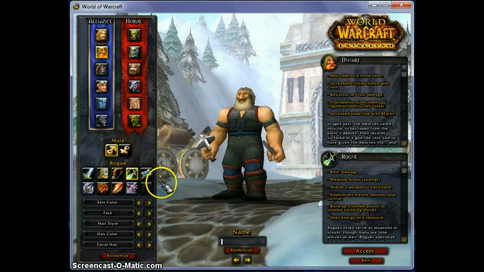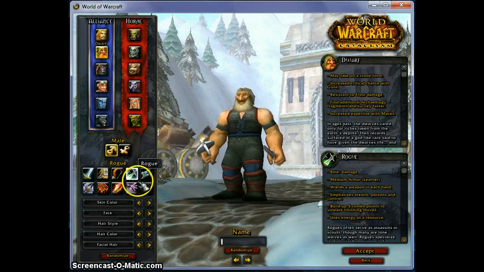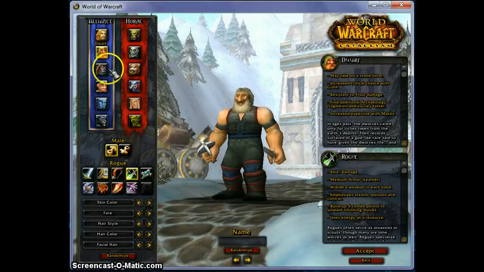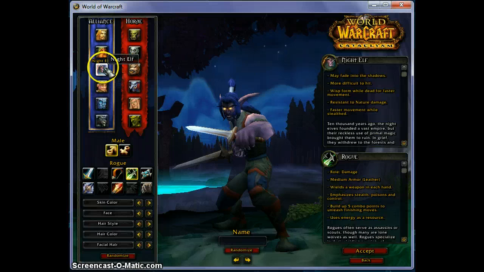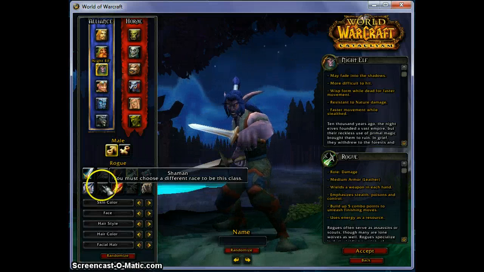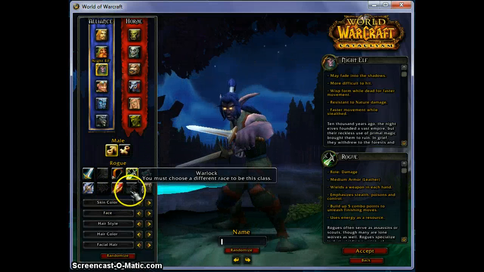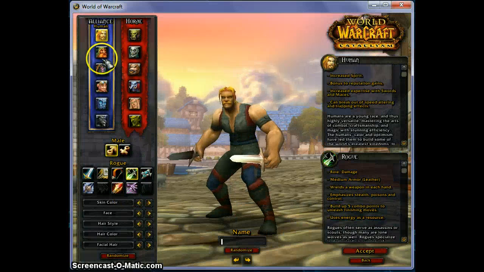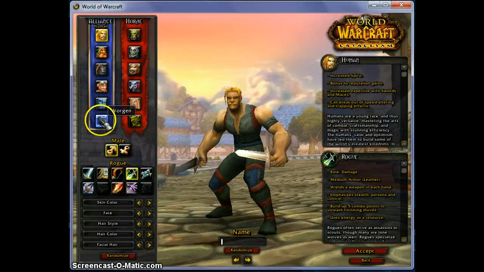You'll also notice that some classes may not be available to you in all races. For example, dwarves cannot be druids. And night elves, for example, can't be paladins, shaman, or warlocks. So you have to find the right race and class combination that fits your play style.